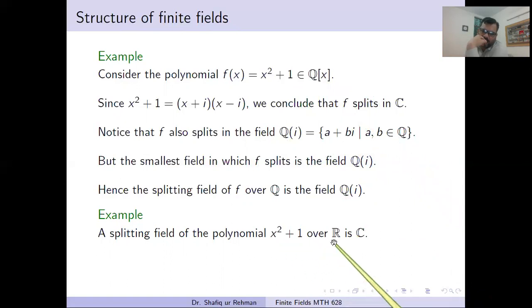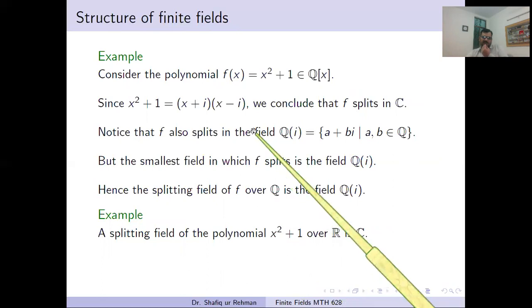Here, this is taken over R. Of course, now this is considered in R[x]. So it cannot be decomposed into linear factors, because when we decompose it, we will get x plus i and x minus i, but x plus i and x minus i are not with real coefficients. So the smallest field in which this can be split is, we extend the reals with the iota and we get C. So C is the smallest field in which this polynomial splits. So C is the splitting field of this polynomial taken over R.